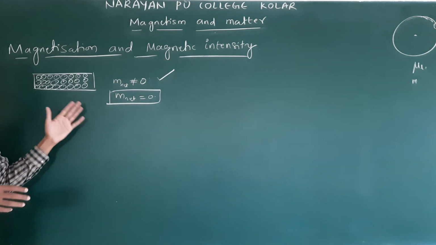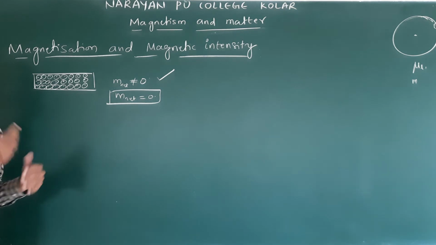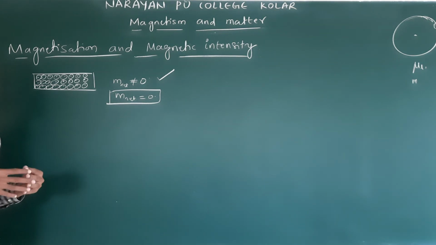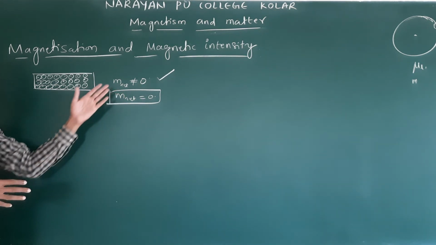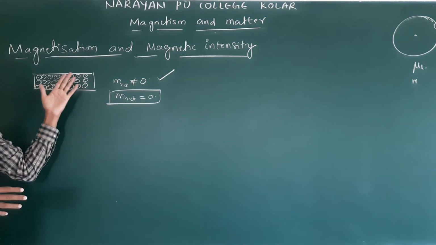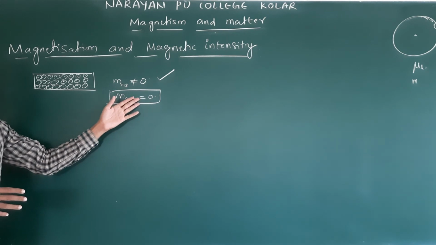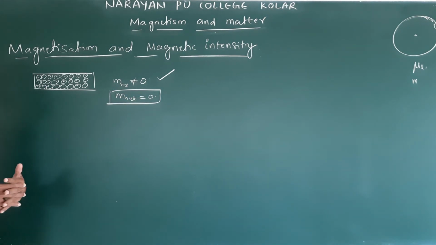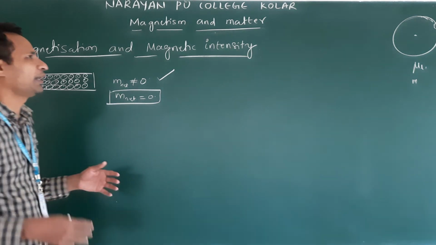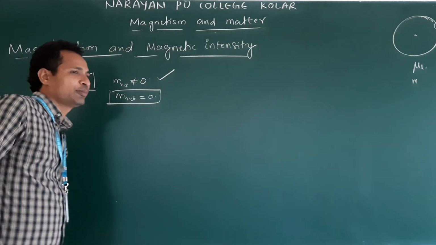But why do some materials have the property of attractiveness and some do not? The reason is this: if the net magnetic moment is not equal to zero, the material exhibits magnetic properties, and if the net magnetic moment is equal to zero, it does not exhibit magnetic properties. Right? It only depends on the magnetic moment and net magnetic moment.